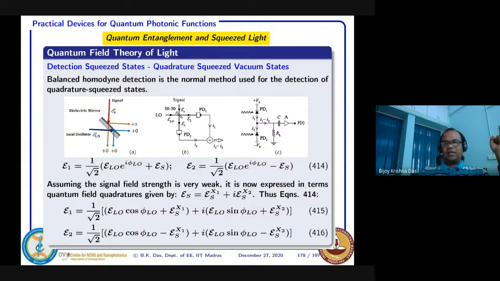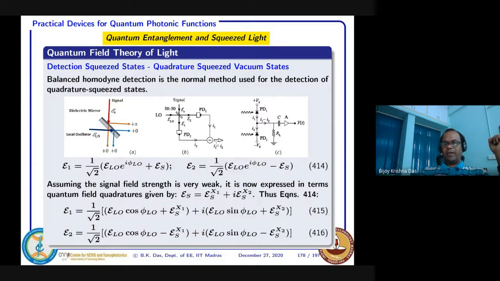So the idea is that you are mixing the signal with the local oscillator. Whatever you get, E1 amplitude here and E2 amplitude here, you detect, and this will create some current I1 and this will create some current I2. Then you can have a transimpedance amplifier where you can subtract this I1 and I2, so that you get your difference. You are subtracting this. You can use an op-amp circuit to get this.